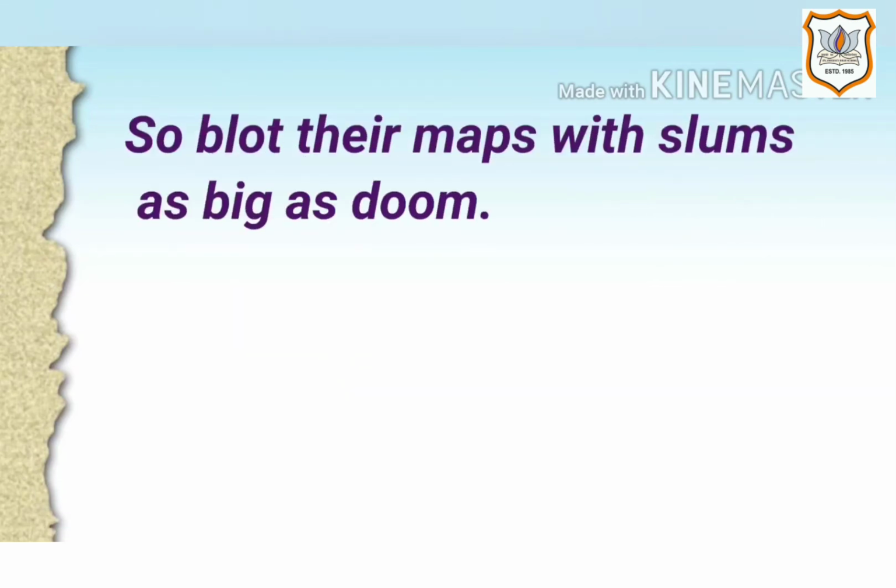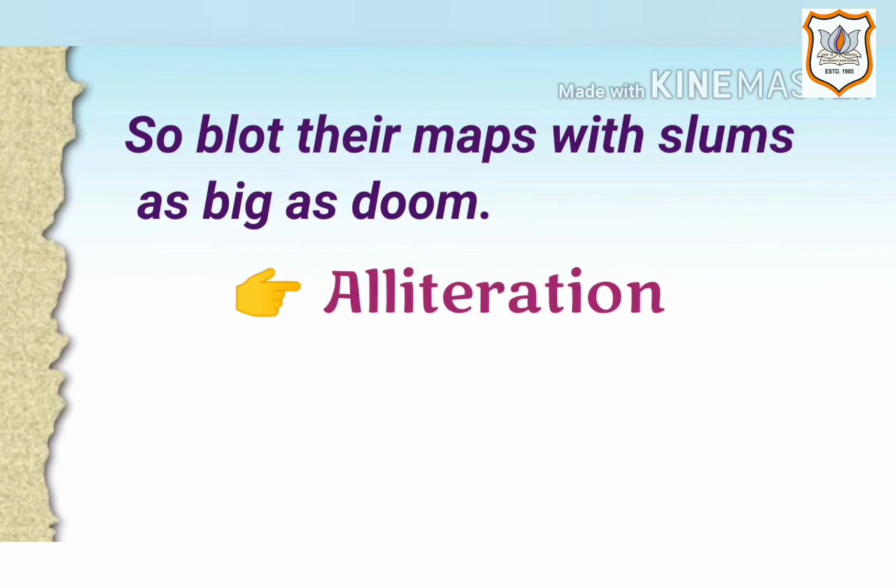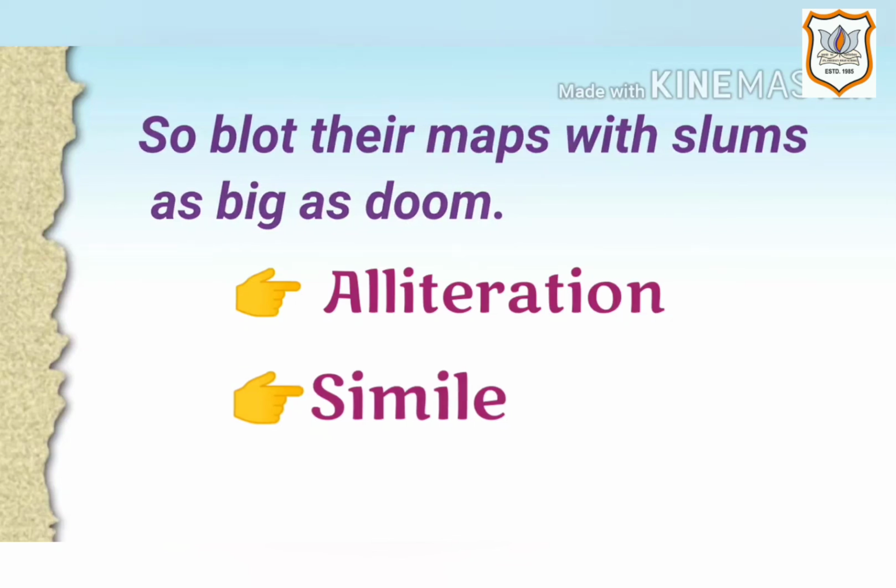Next is "so blot their maps with slums as big as doom." Here the figure of speech is alliteration because the sound of consonant B is repeated in the words blot and big. Another figure of speech here is simile because there is direct comparison between the slum life of the children and doom. The point of comparison is to be never ending and miserable.